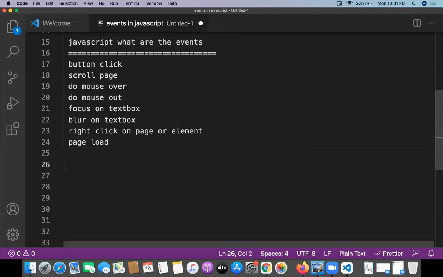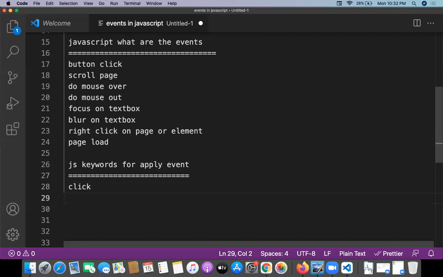So there are multiple kinds of events available in JavaScript, and let me write all the JS keywords for applying events. There are multiple keywords available to apply the event.